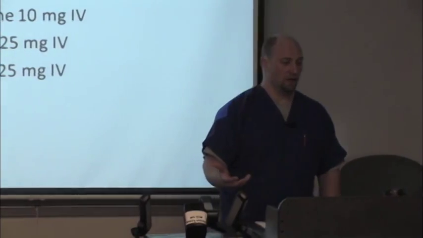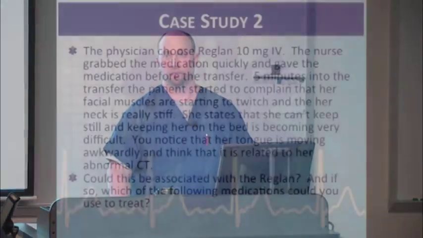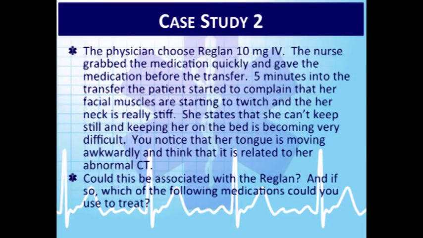But in those rare instances that a patient does get a side effect of that medication, you need to record it, you need to document it, and then the biggest thing is don't do it again, because the side effect is probably just going to get worse and not get better. Chooses Reglan, all right? The nurse grabs the medication quickly and gives the medication before transfer.